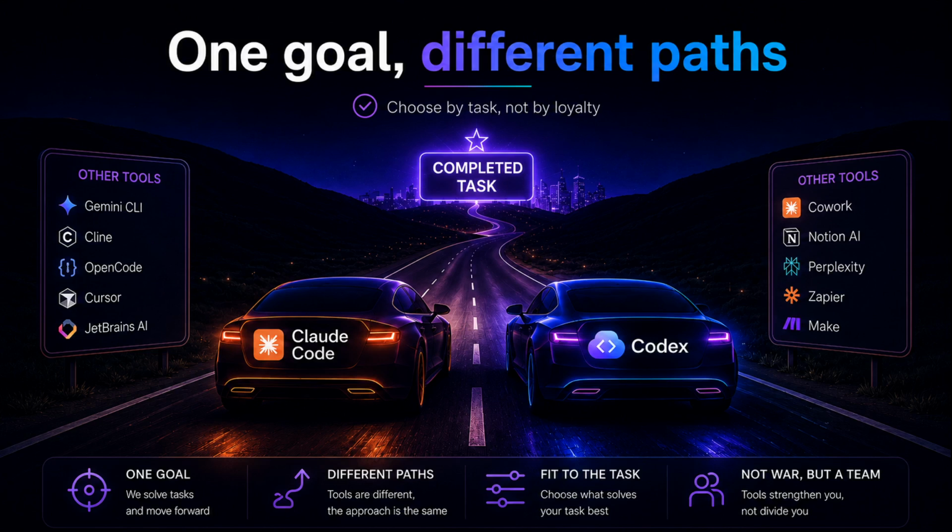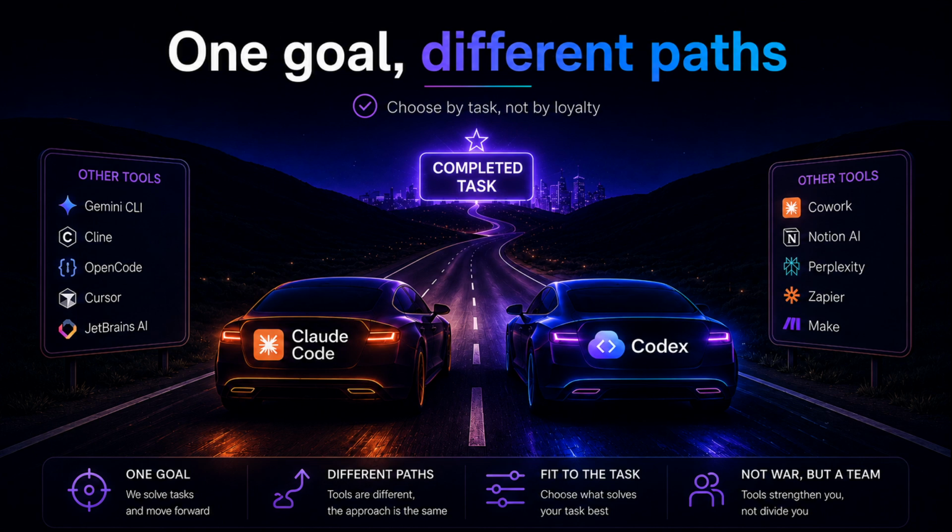This is why I do not think you should choose tools like a religion. The wrong question is, which tool is the one true tool? Claude Code or Codex? ChatGPT or Claude? Cursor or Cline? Cowork or something else? The better question is, what task am I trying to solve, and what environment does that task need?